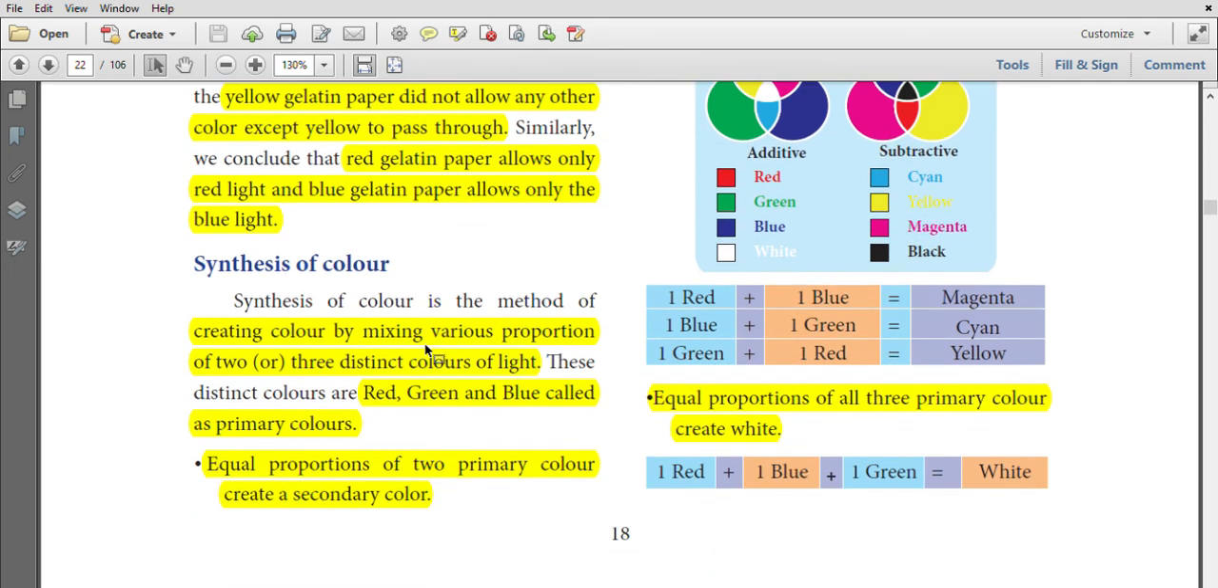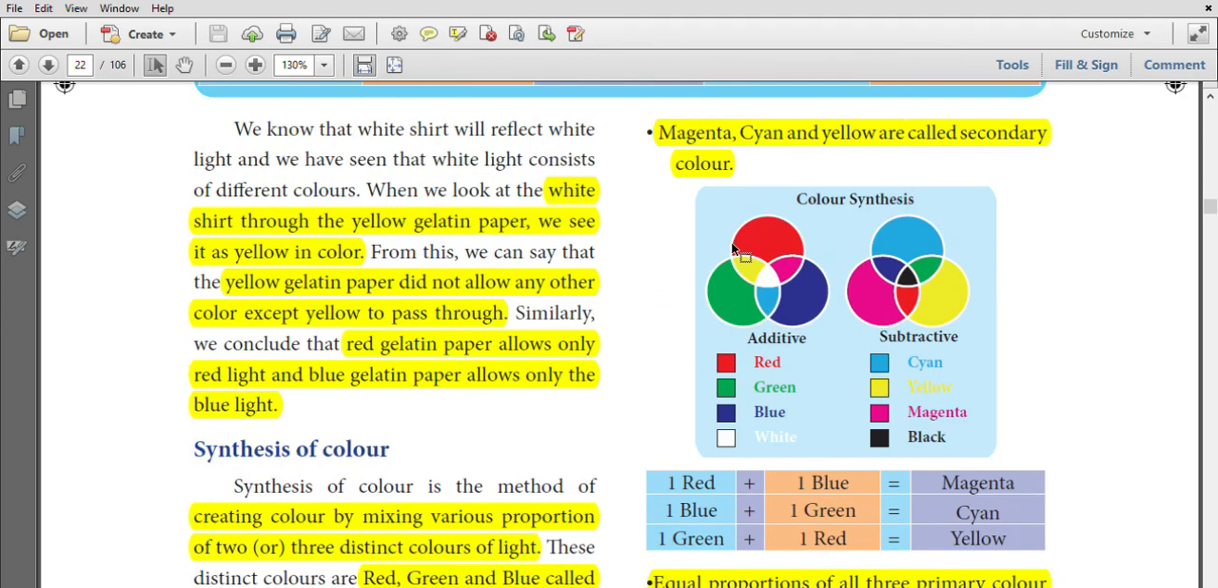Synthesis of colors. Creating colors by mixing various proportions of 2 or 3 colors is called synthesis of colors. Red, green and blue are called primary colors. Equal proportions of 2 primary colors create secondary colors. Magenta, cyan and yellow are called secondary colors.